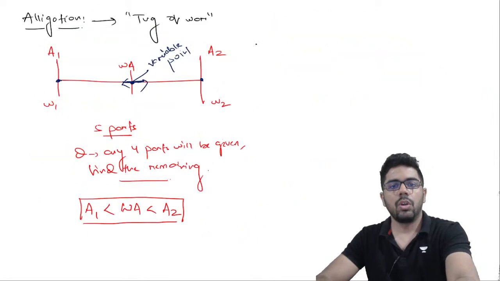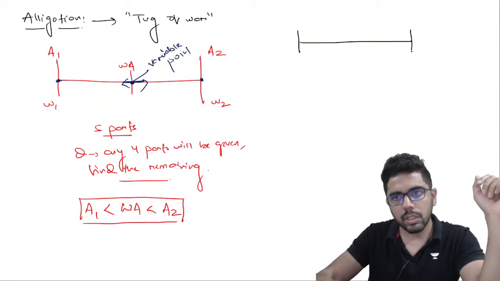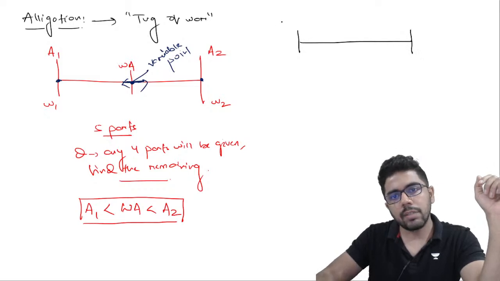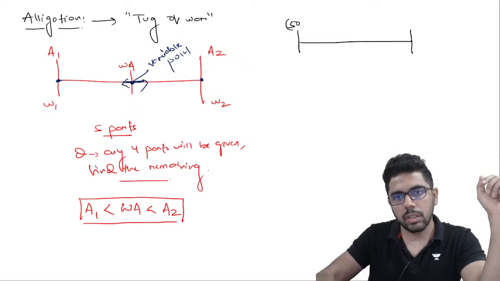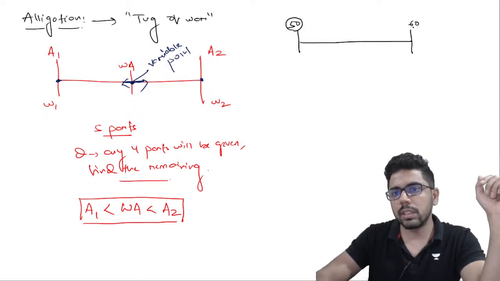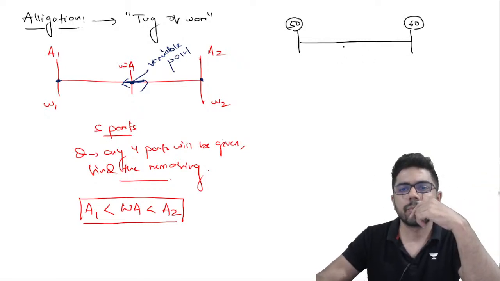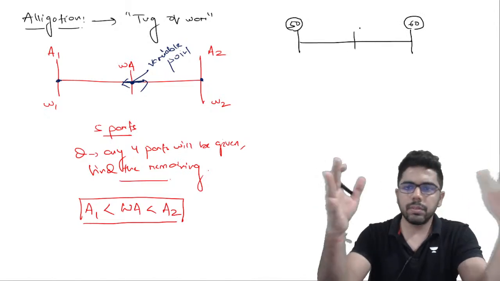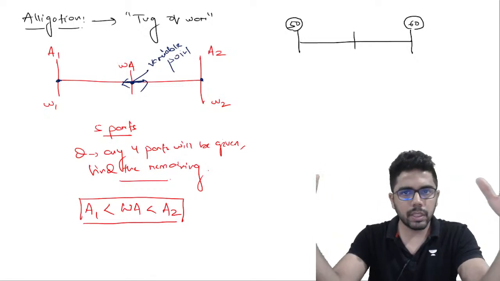So I'll put it in alligation in this way. On one side I have average equal to 50 and on the other side I have average as 60. Now this point, the overall average, will fluctuate between 50 and 60. It can be anything between 50 and 60.